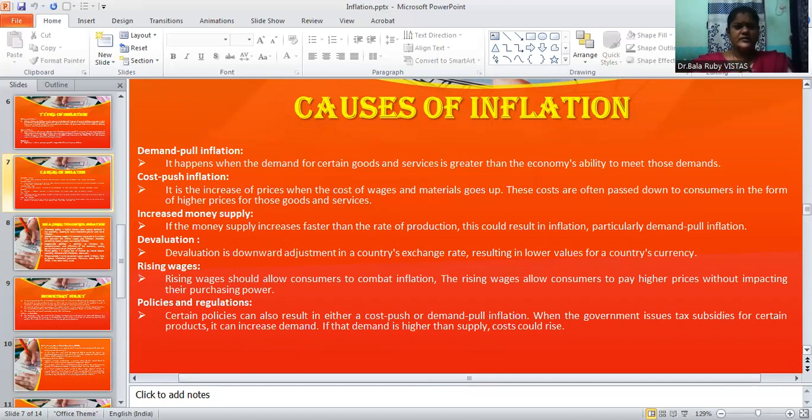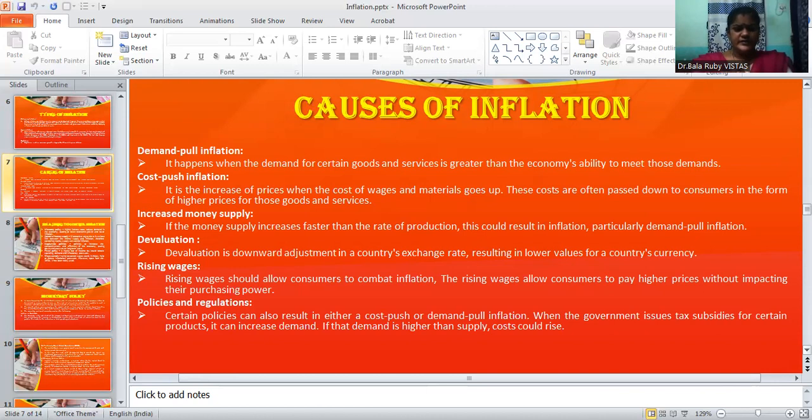Then the third cause is increased money supply. If the money supply increases faster than the rate of production, this could result in inflation, particularly demand-pull inflation. Then the next reason is devaluation.